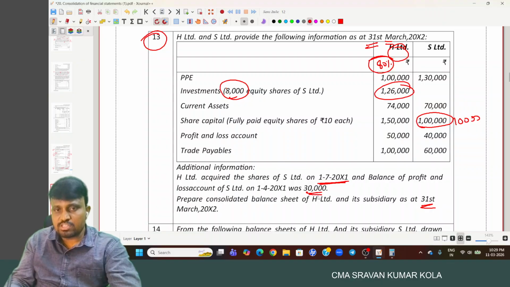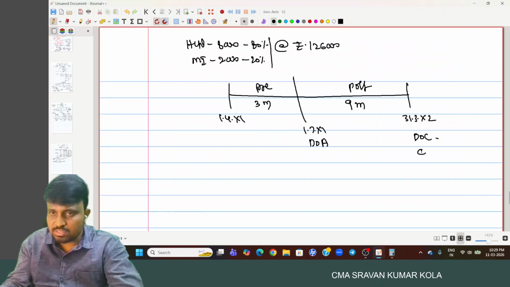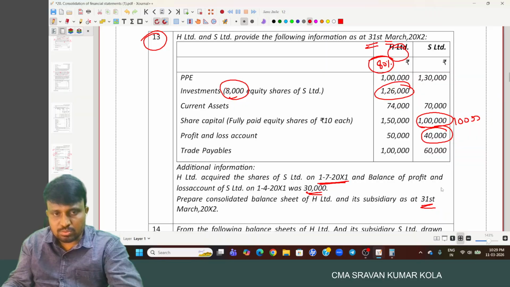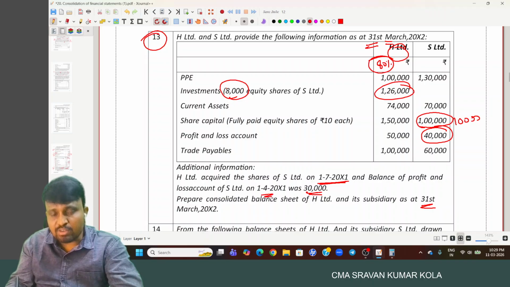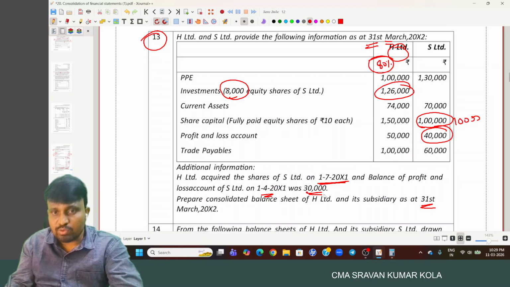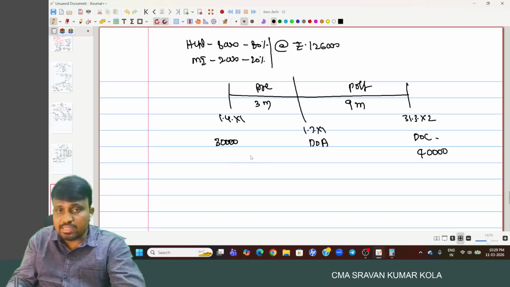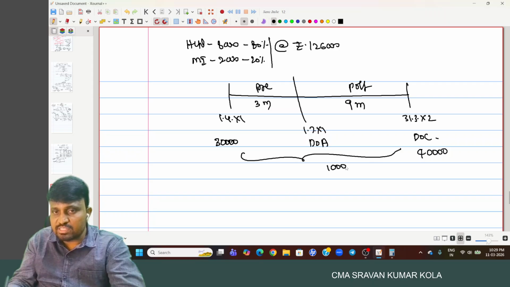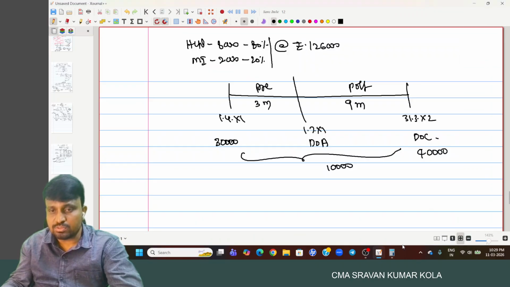And on the date of acquisition, what is the profit? 30,000. And first, the total profits of the company. So S Limited profits is how much? 40,000. And out of the 40,000, 30,000 profits are available on 1-4-X1, the complete balance of profit and loss account. And in the current year, they earned how much profit? 10,000 only.